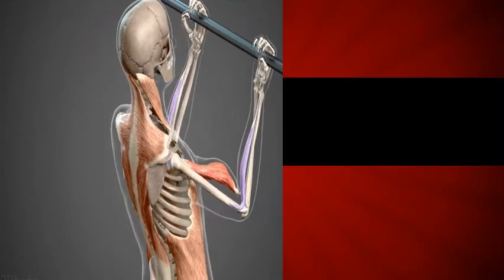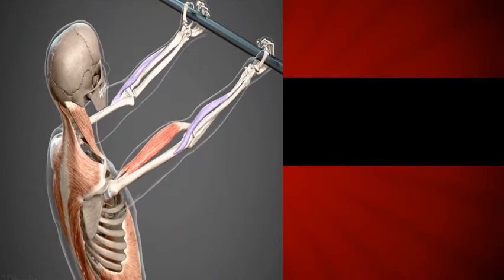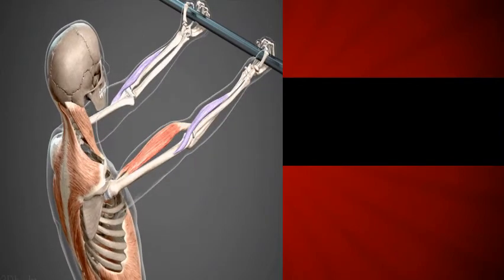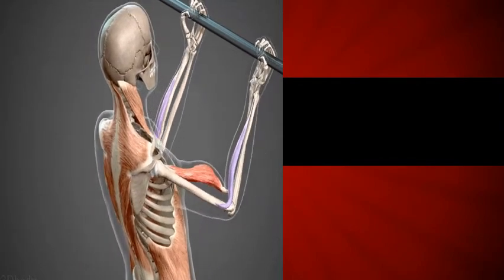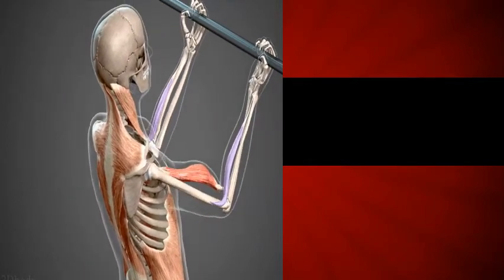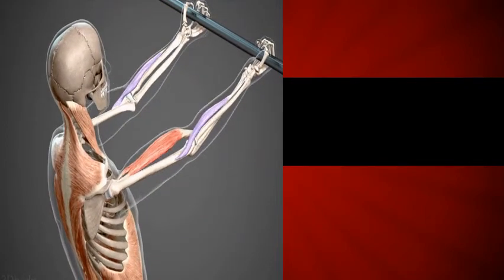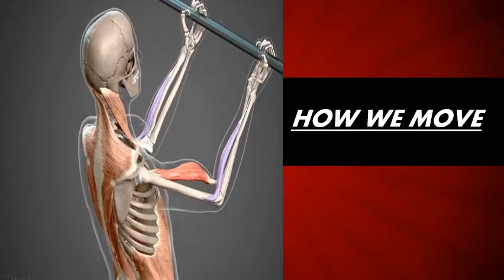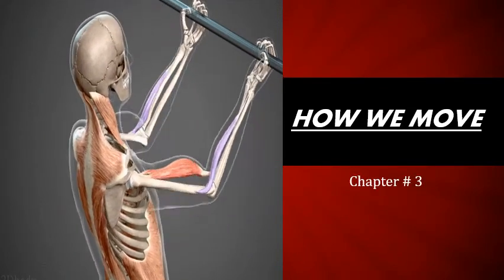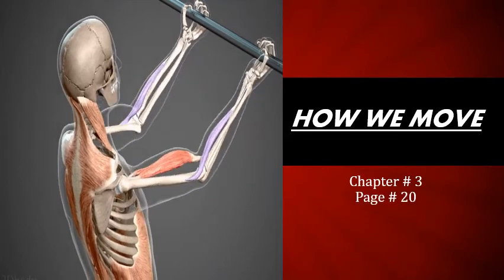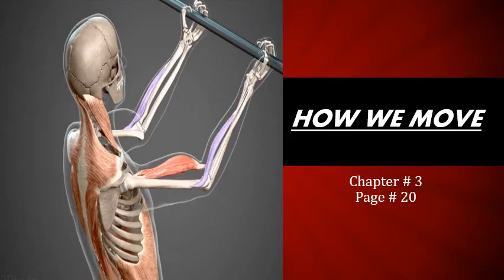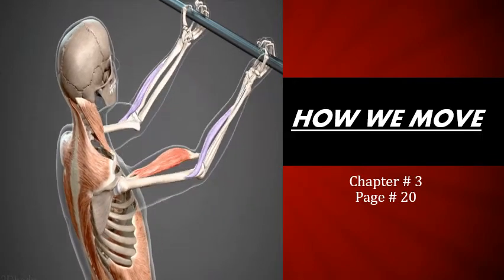So here we are about to start our new chapter, and the new chapter is, okay, tell me what comes first in your mind when you look at this picture. What process is going on here? This is the movement, and this is what the name of our chapter is, how we move. It is our chapter number 3 and it is on page number 20. Here the name of the chapter is how we move.